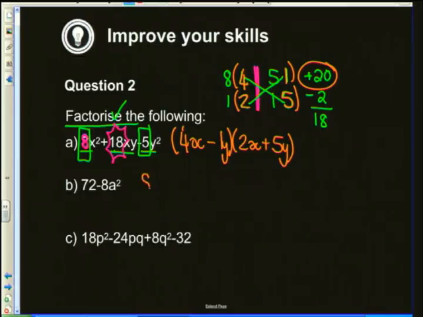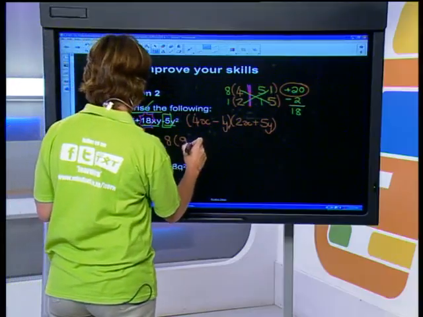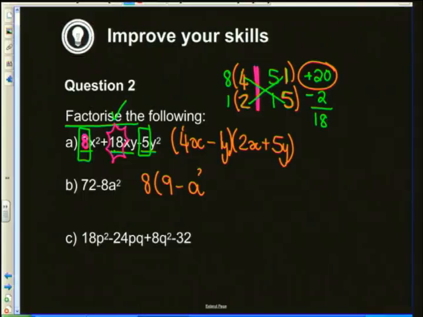I've got a common factor of 8. Okay. If I take out 8, I'm left with 9 from my first term, and I'm left with a squared from my second term, which, guys, I'm sure we all recognize as being a difference of 2 squares. Okay, so 3 minus a and 3 plus a.